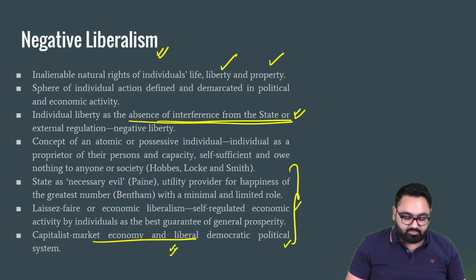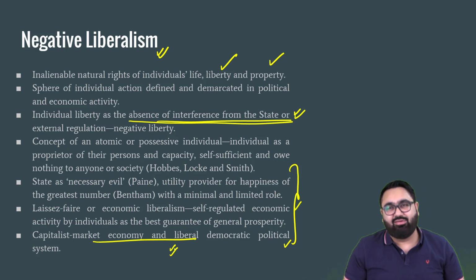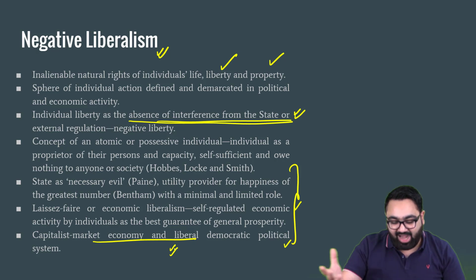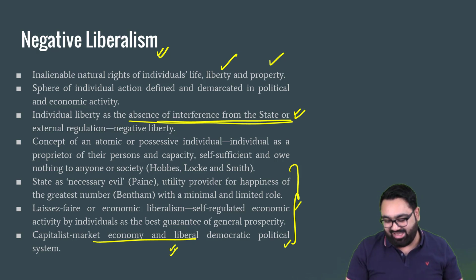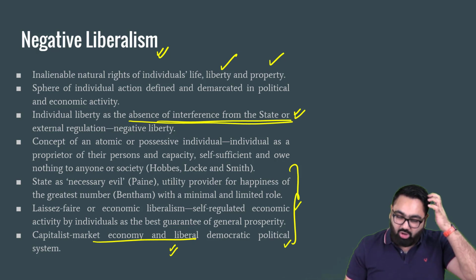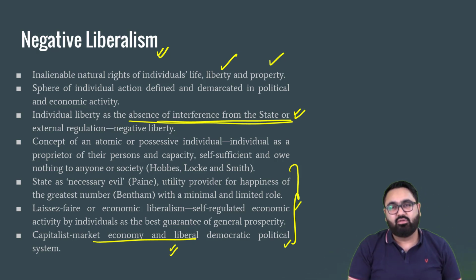For example, when the industrial revolution first began in Europe, specifically in the UK, they needed a lot of coal so that the machines could be run. Now, to extract the coal, they did not have a lot of machines at that point of time. Most of the coal had to be extracted by hand.